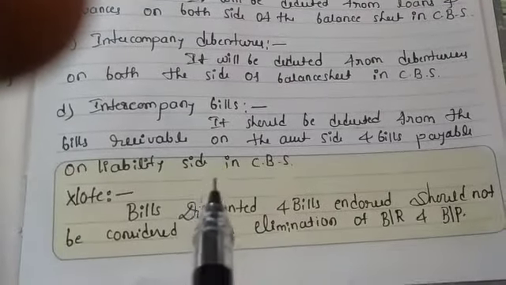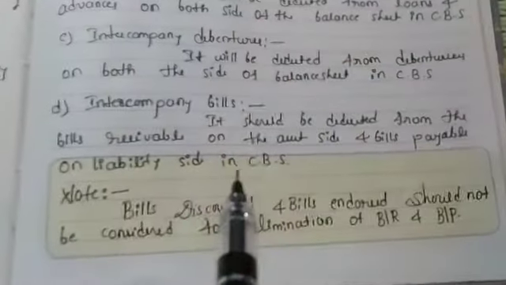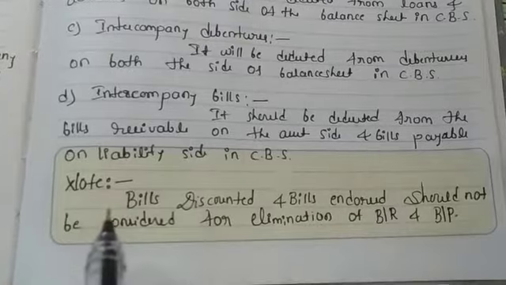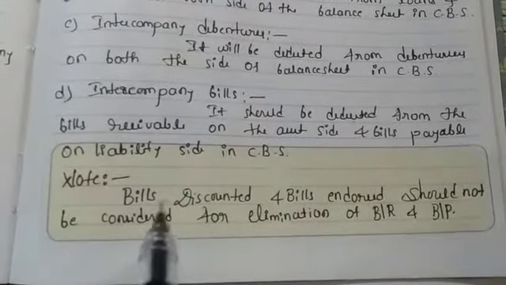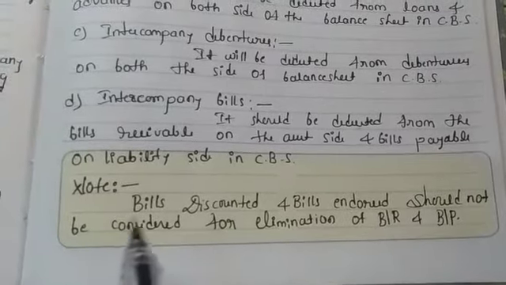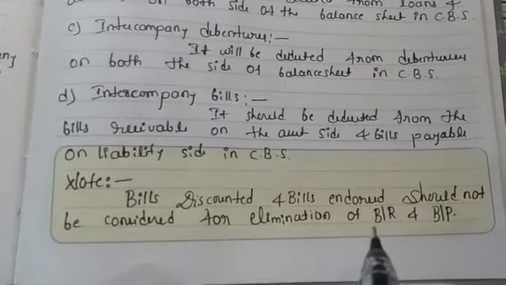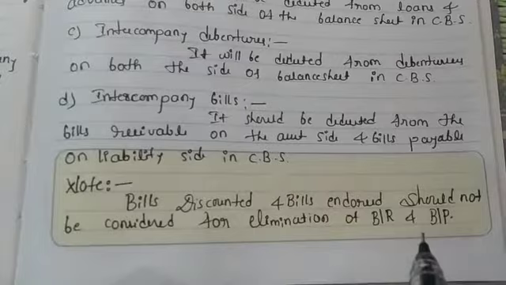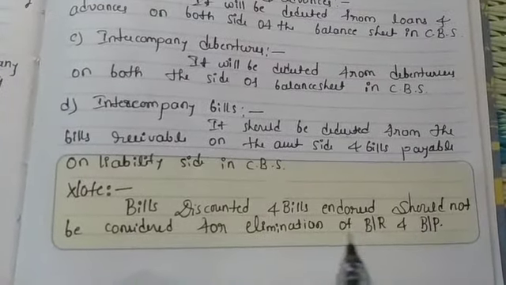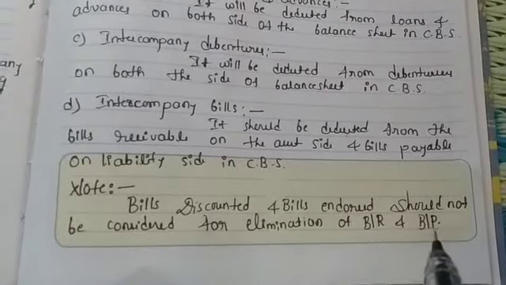Whatever the intercompany bills are, one is bills receivable and the other is bills payable. One note here: bills discounted and bills endorsed should not be considered for elimination of bills receivable and bills payable. Bills discounted and bills endorsed are not treated as bills receivable and bills payable.